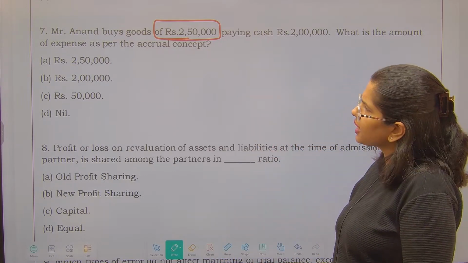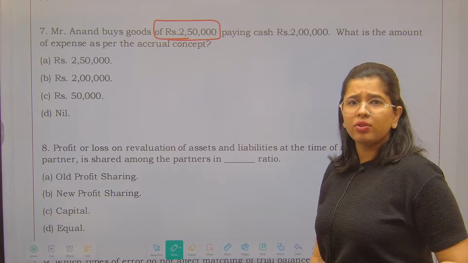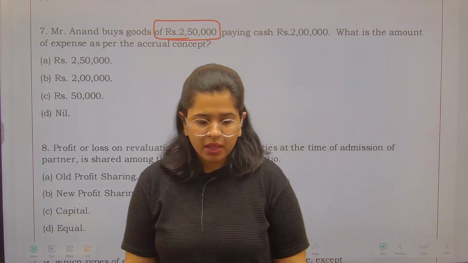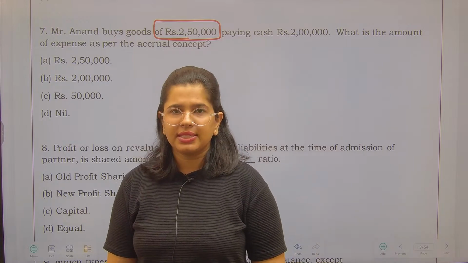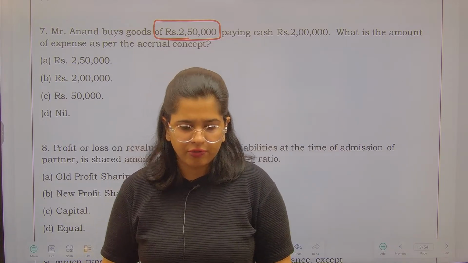No, why did you say C? No, not 50,000. Accrual concept में तो आप पूरा expense लेंगे ना. You're going to take the full expense, that is 2,50,000, for your preparation of books.